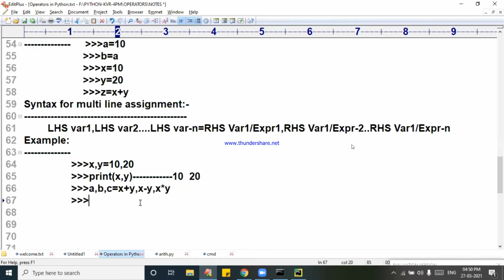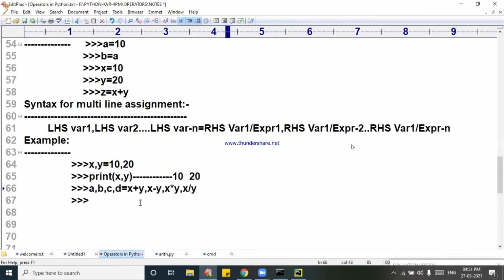Come on, a, b, c. Now, I hope that it is clear. I want to do division also. Comma d is equal to, tell me, Rajshekhar Reddy, what is that? D is equal to? Do I want floor division, integer quotient, or float quotient? Come on, I am expecting your answer. A. X slash y. Very good. X slash y.